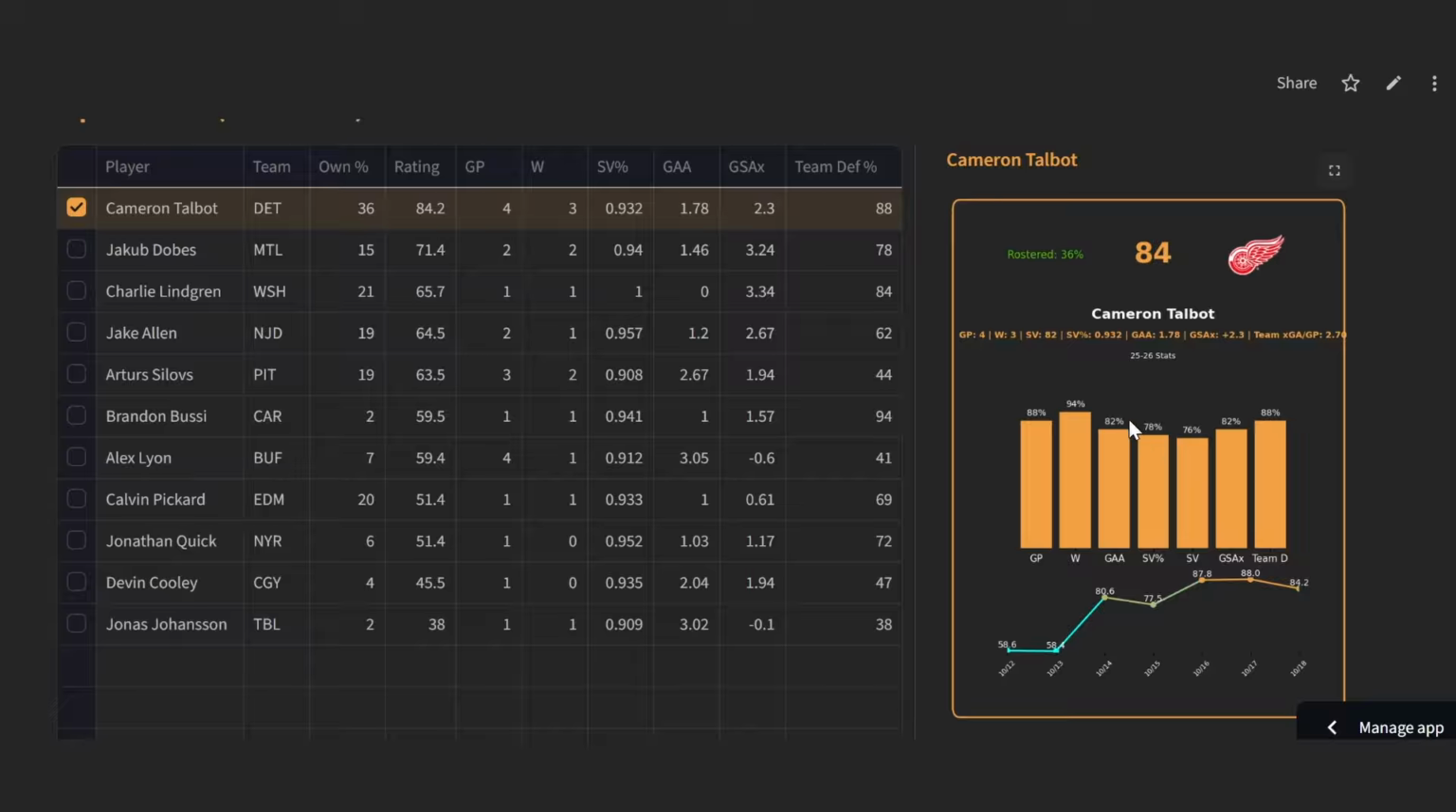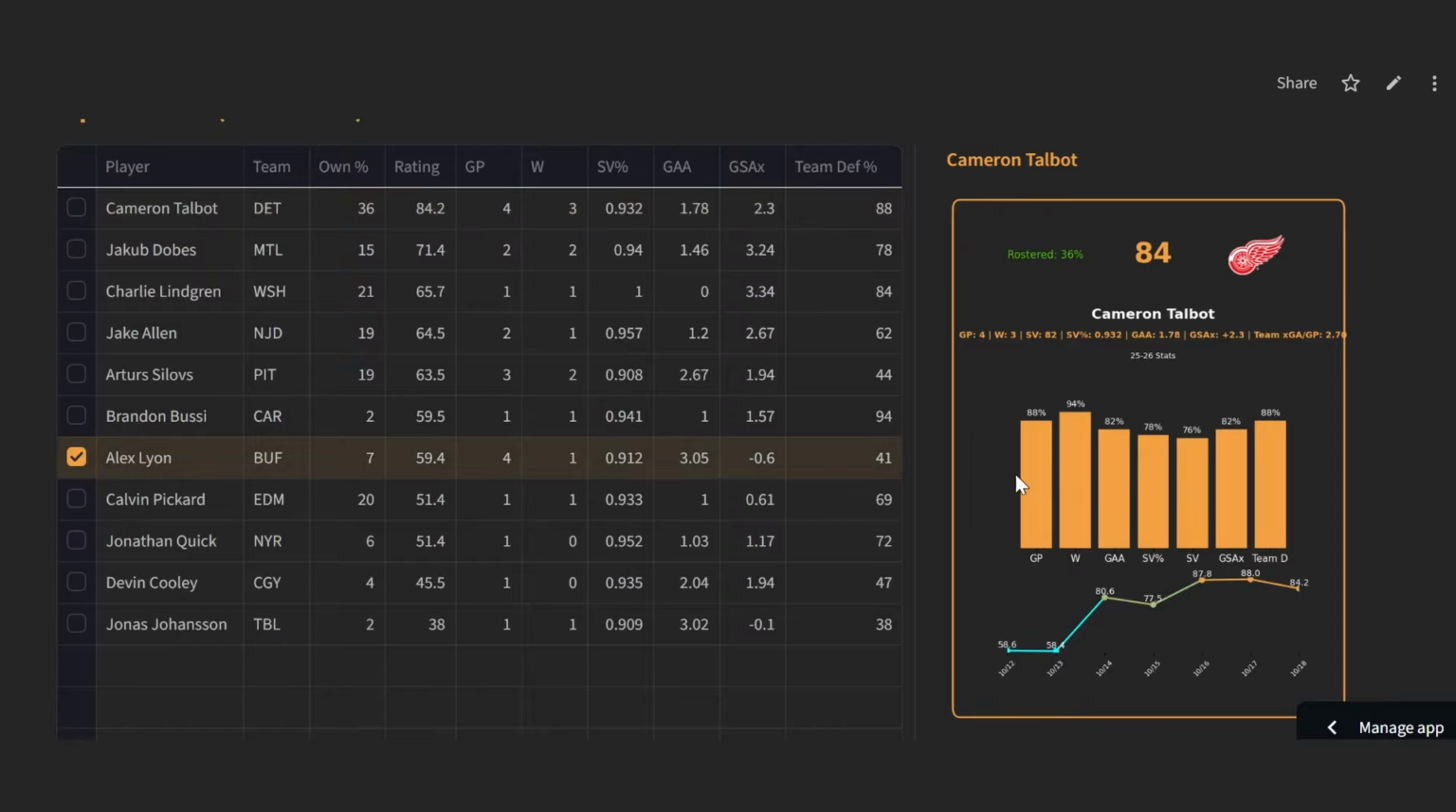I believe John Gibson was in last night. He didn't have a bad game, but he did start off a little bit slow. So Cam Talbot seems to be the better of the 2 options right now. As we look through some of these guys, as I mentioned, Brandon Bussi playing on that Carolina team, .941 save percentage in his start, mainly because of that team defense, but he played pretty well.